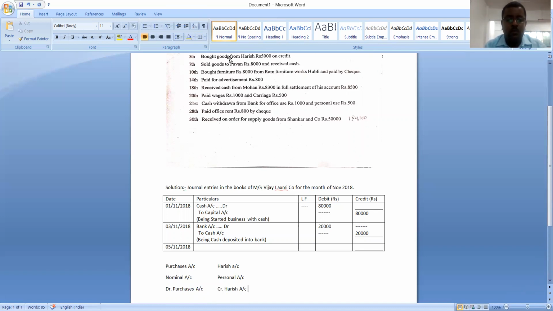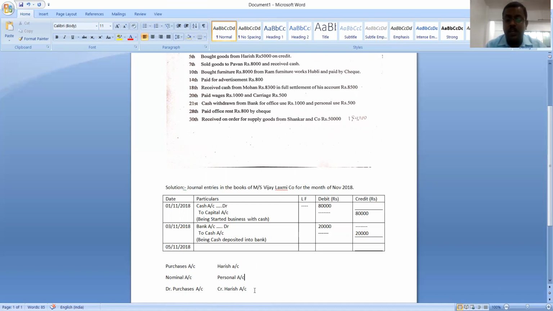Understood? So one is purchases account, that is bought goods, and another one is Harish account because it is a credit transaction. Purchases account is a nominal account, Harish account is a personal account. Which rule of nominal account is applicable to purchases account? Debit rule is applicable because they are expenses. Which rule of personal account is applicable to Harish account? Credit rule is applicable because Harish is the giver.